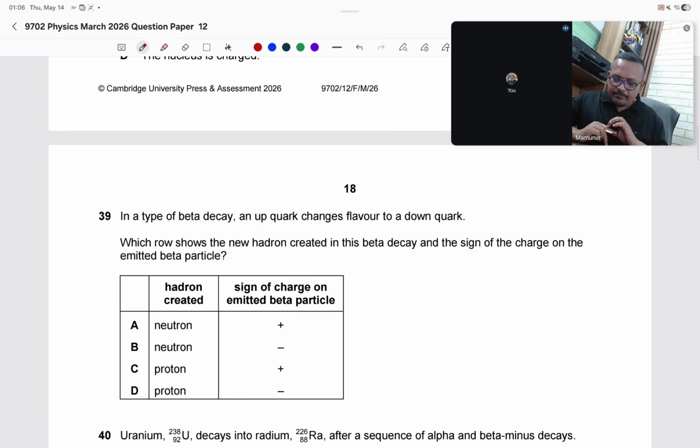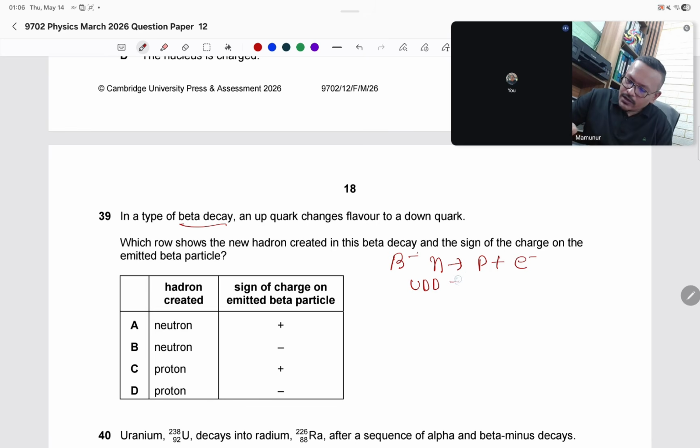39. In a type of beta decay, an up quark changes flavor to a down quark. Which row shows the new hadron? See, we have 2 types of beta decay. One is the beta minus decay, also called the neutron decay. So a neutron is converted to a proton plus 1 electron. Neutron means up, down, down, converted to up, up, down. Here a down quark is converting to an up quark. They are asking about an up quark becoming a down quark, so this is not beta minus decay.